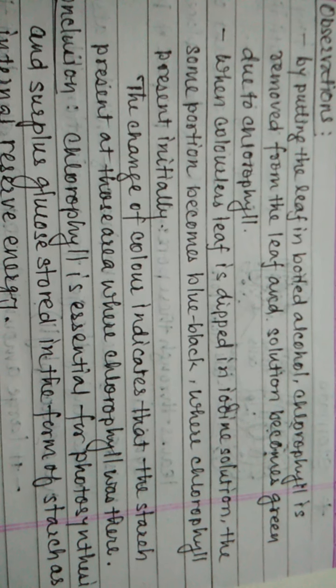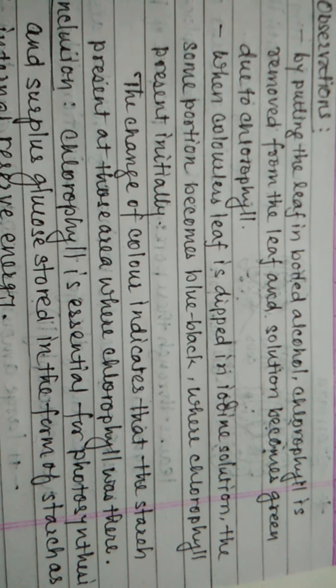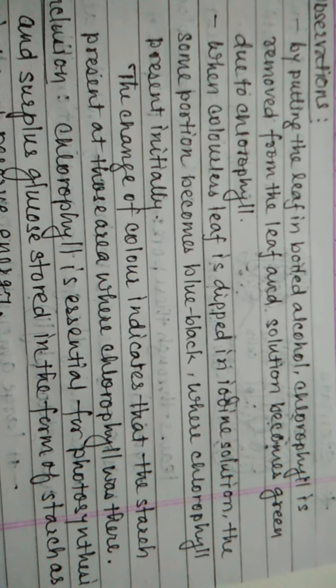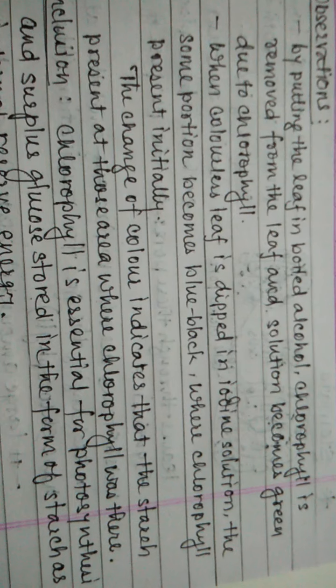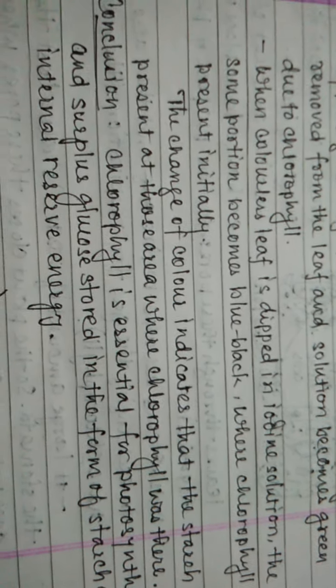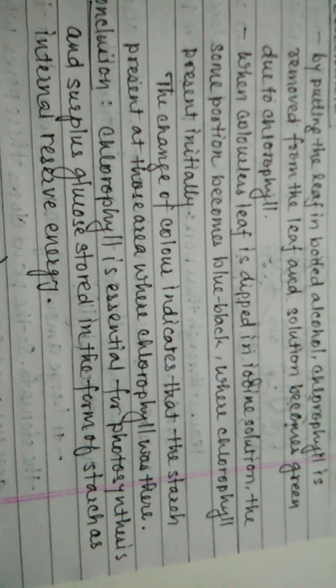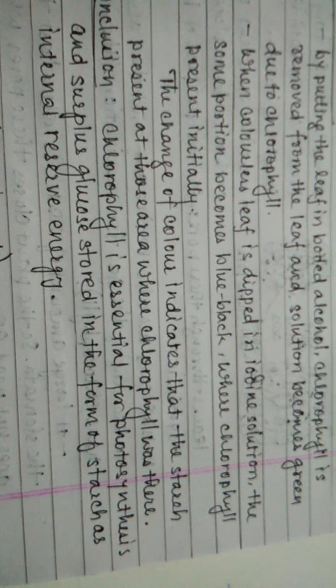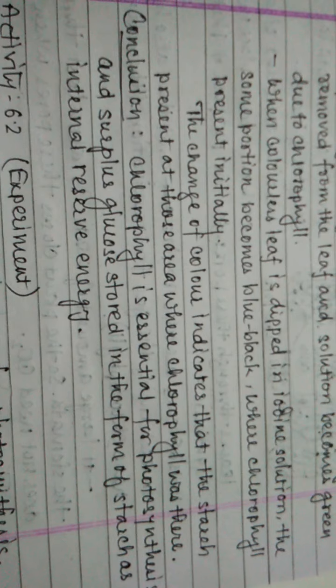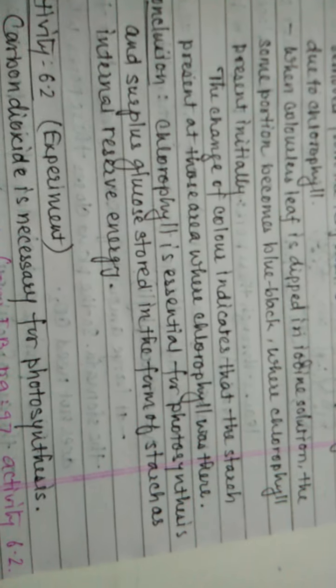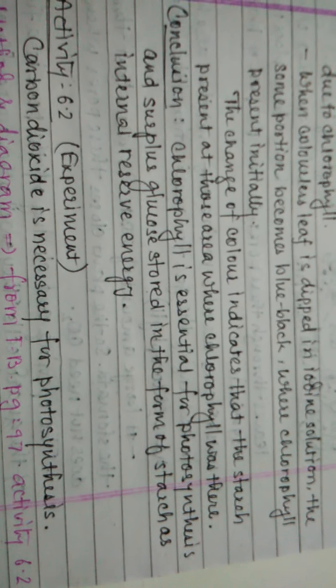In the portion where the chlorophyll was present, the iodine gives a blue black color at this area. The change of color indicates that starch is present at those areas where chlorophyll was there. So what is the conclusion? Chlorophyll is essential for photosynthesis, and